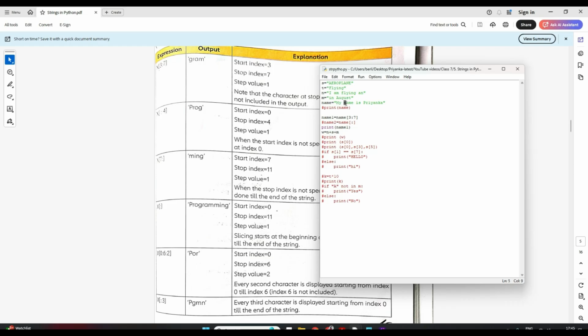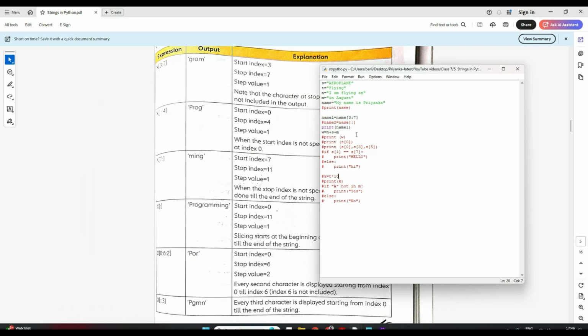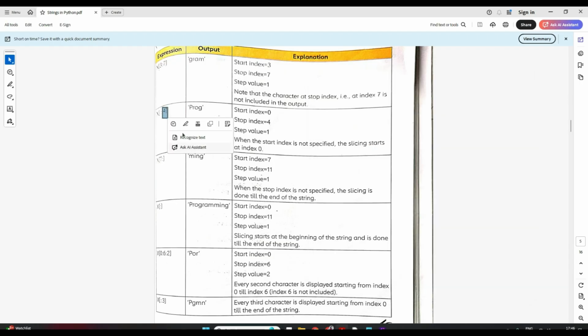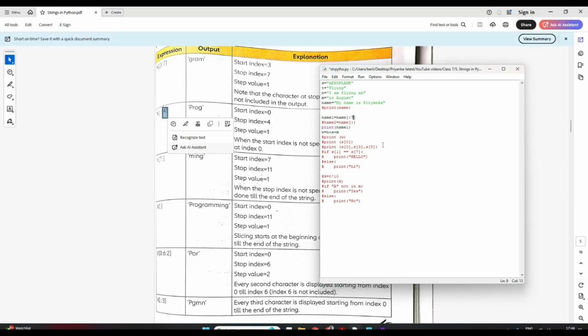7 means 6. So here my 3 is 0, 1, 2, 3 is N. From 3, 4, 5, 6. So the entire name will be extracted. See here, name is extracted, correct? Now the second one, we are not giving any start, only the end is there and 4 is there, right?